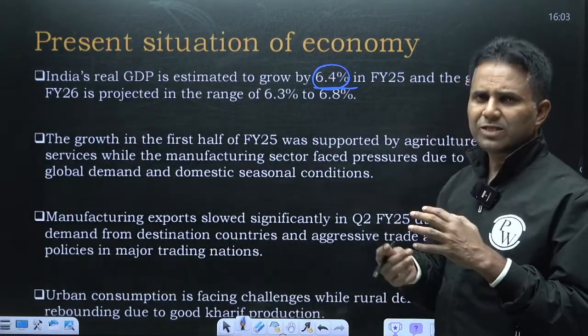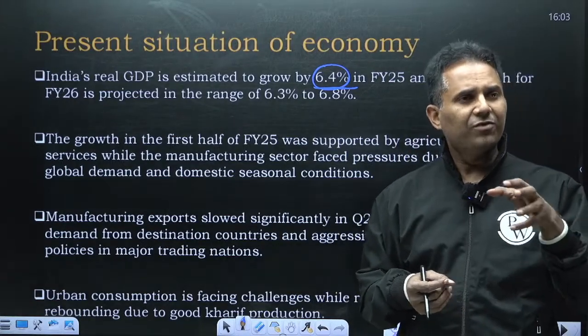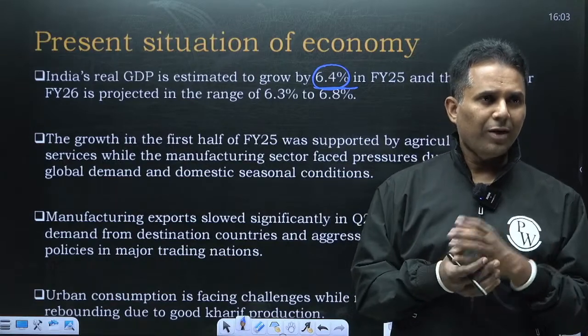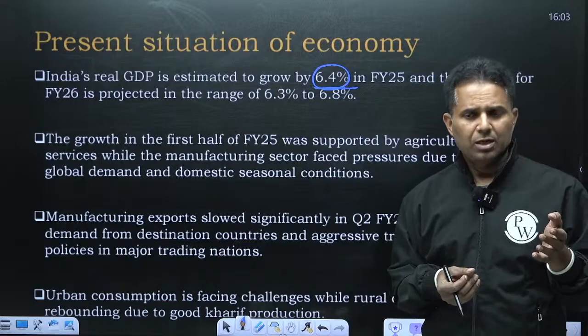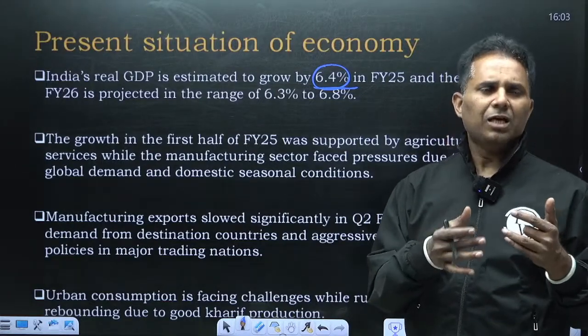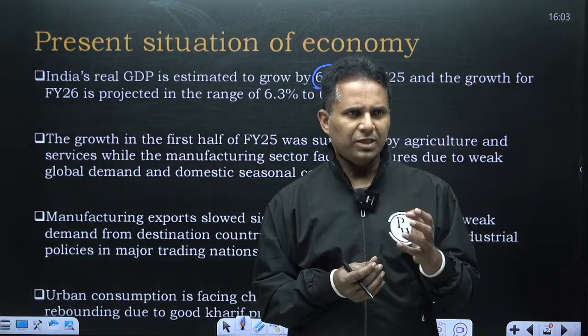So this budget has tried to address the concerns of why India faced this cyclical slowdown, why growth in the second quarter was 5.4%. Before that also, if you see, consumption in the urban areas was growing slow. There was pressure on urban consumption.